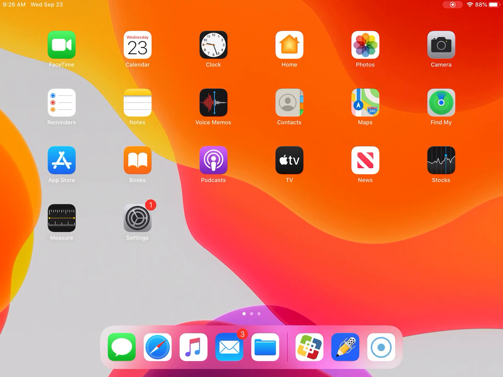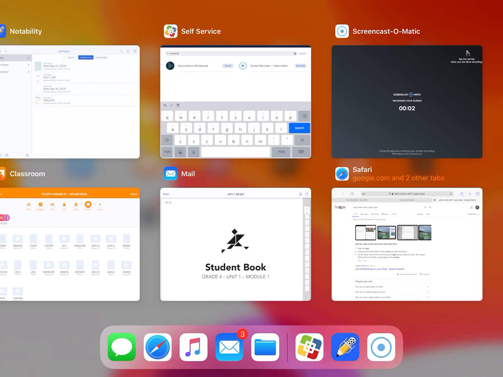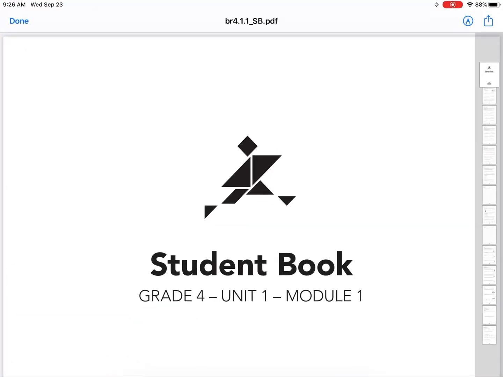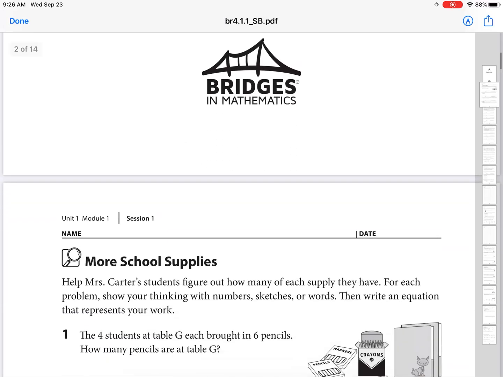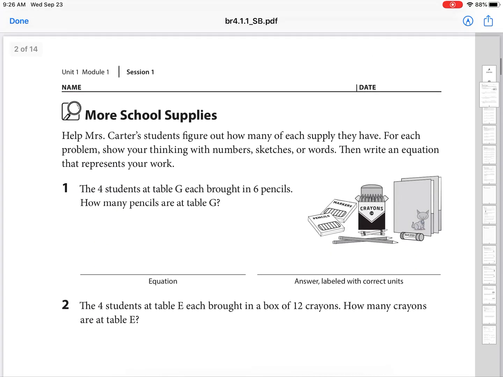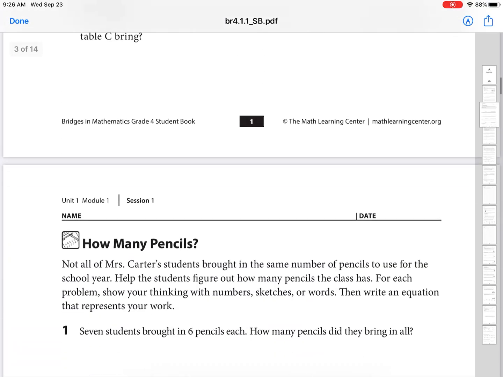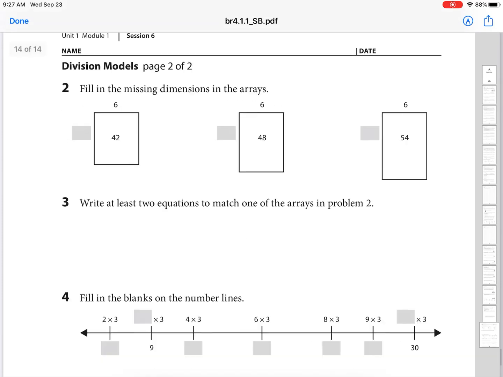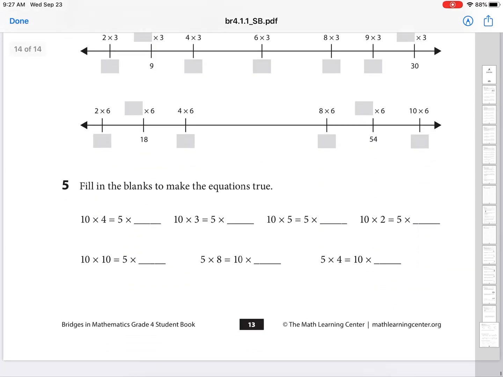Hello, this video is to demonstrate how to send your worksheets to Notability. This is the Math Student Book for Module 1, Unit 1. So you can see page 1 is right here, and you can scroll all the way down and it looks like there are about 14 pages.